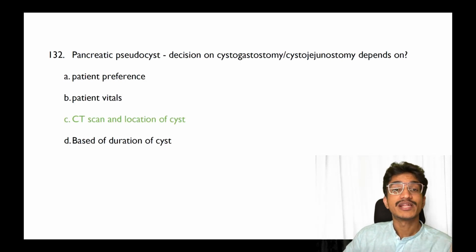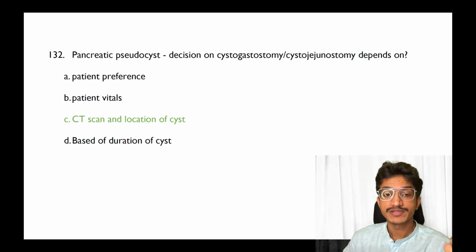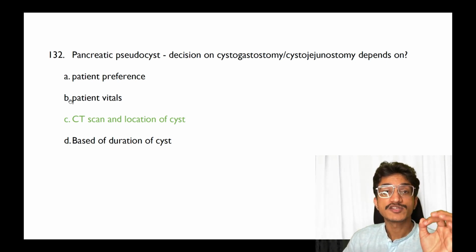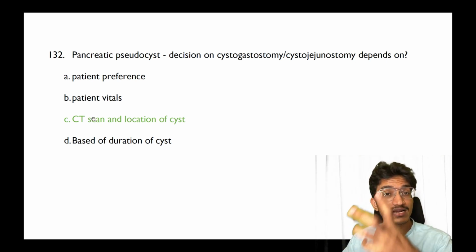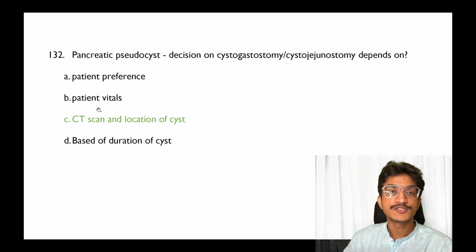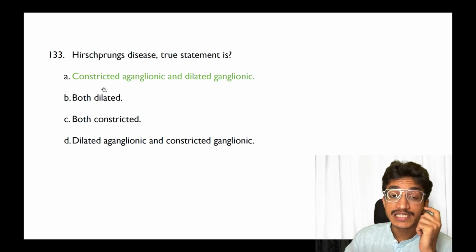Pancreatic pseudocyst, whether to do a cystogastrostomy or a cystojejunostomy, depends not on the patient's preference, not on the duration of the cyst. It depends on the CT scan and where the cyst is exactly located, whether it's near the stomach or near the jejunum. So the answer in this case should be according to the CT scan and the location of the cyst.